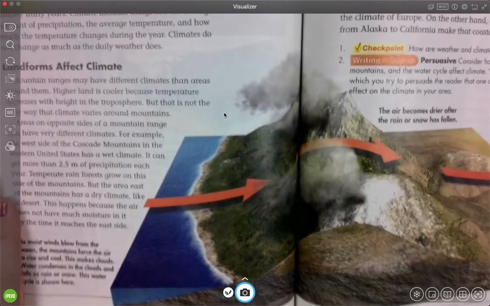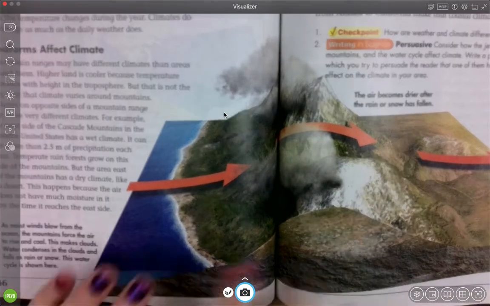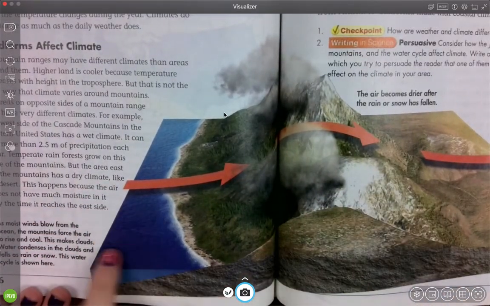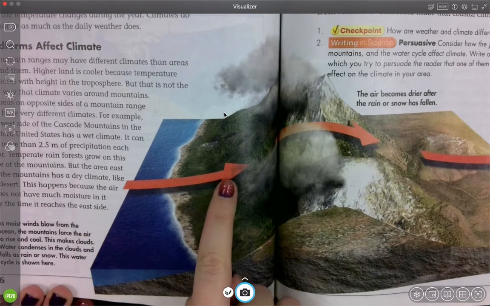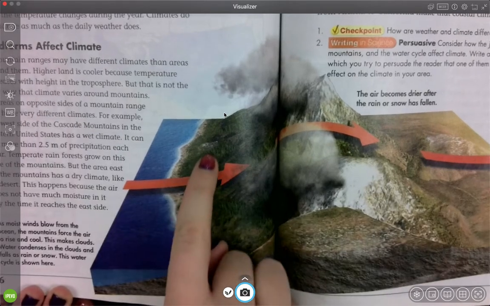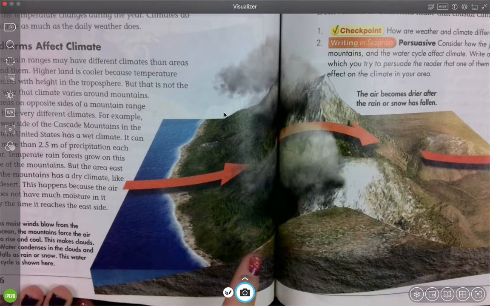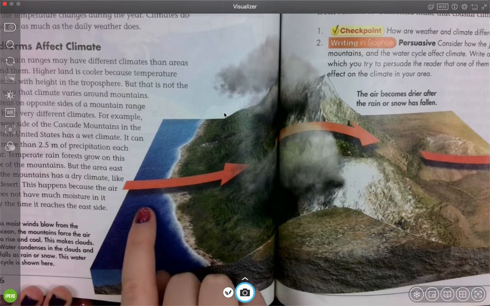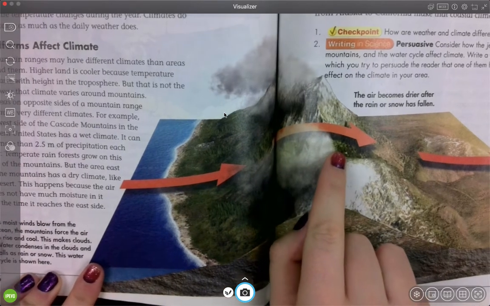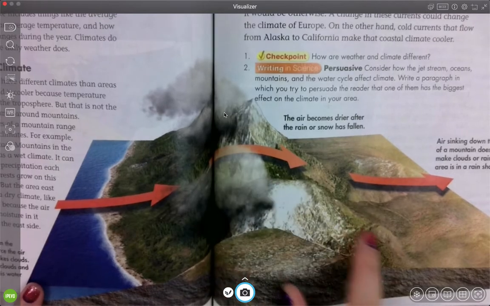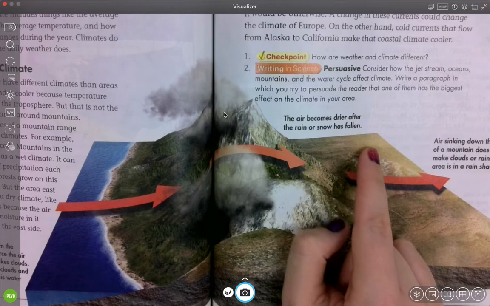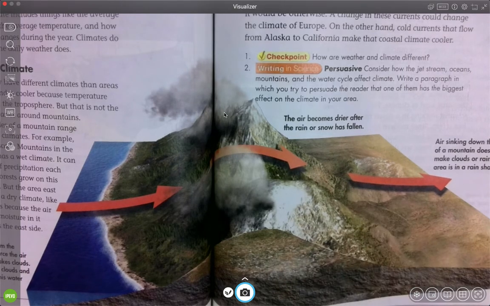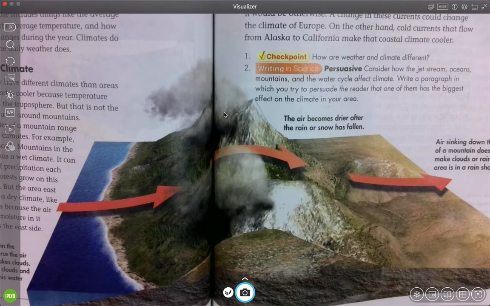So it's a little bit broken up in your book, but you can see the two sides. On this side of the mountain, it's got the water over here, and there's moisture on this whole side, which is where you get to see a lot of this grass growing. You might see forests, a lot of trees, and then by the time it goes up, it cools off and goes over. And this side, it looks a lot more like a desert. So the air's drier and it's warmer. So you see that as you go to the different sides of mountains, it can change very quickly.